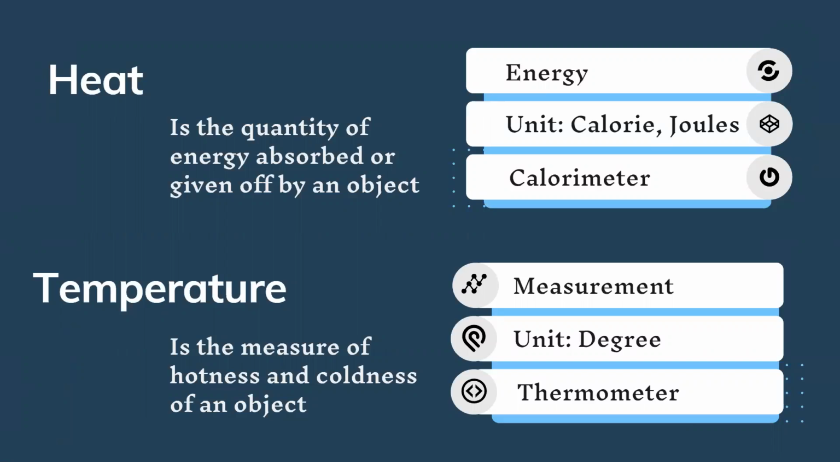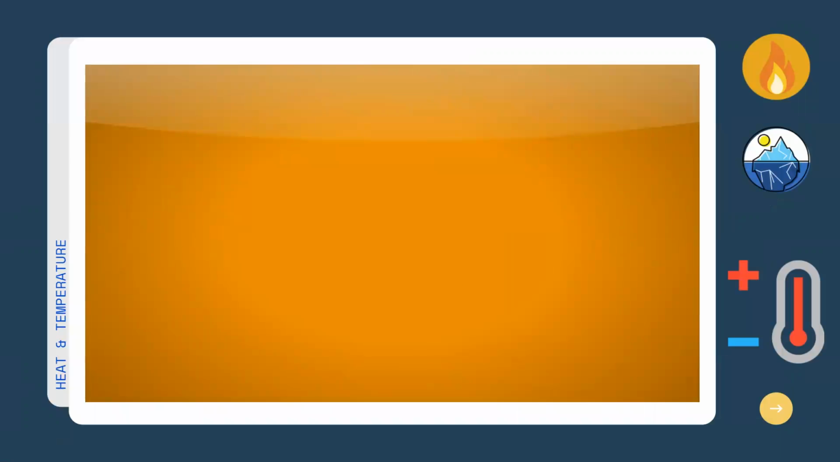Temperature, however, is the measure of hotness and coldness of an object. Likewise, the unit is degree, as in degree Celsius, degree Fahrenheit, and Kelvin. And the instrument that is being used to measure the temperature is the thermometer. Let's watch this video clip.